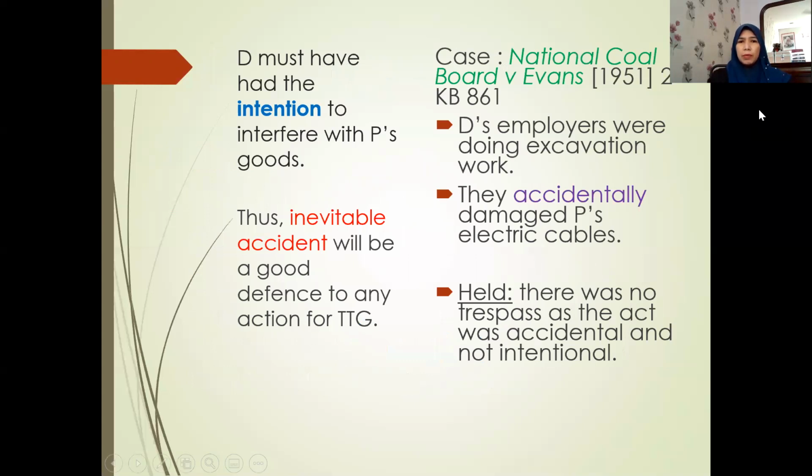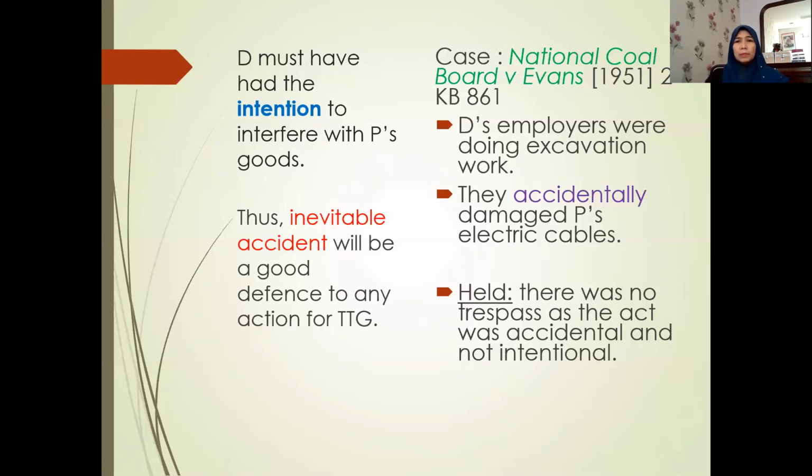Because we are dealing with intentional torts, the defendant must have had the intention to interfere with the plaintiff's goods. The intention must be there. Because of this requirement of intention, inevitable accident will be a good defence to any action for trespass to goods. If the defendant can successfully prove the elements of inevitable accident, then there won't be any liability on the part of the defendant.